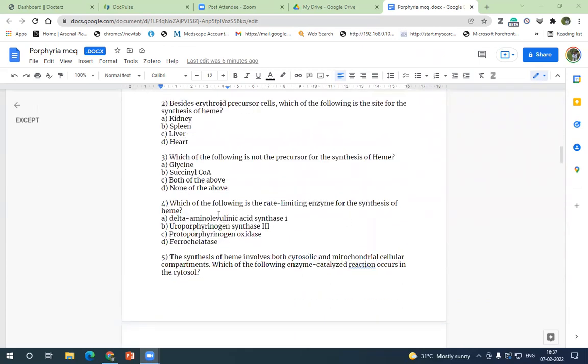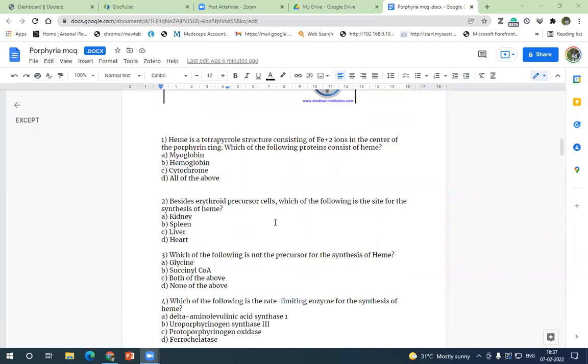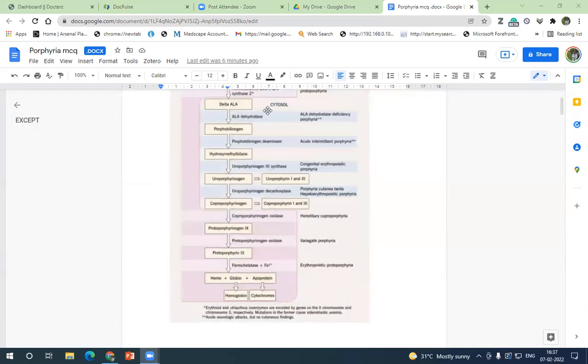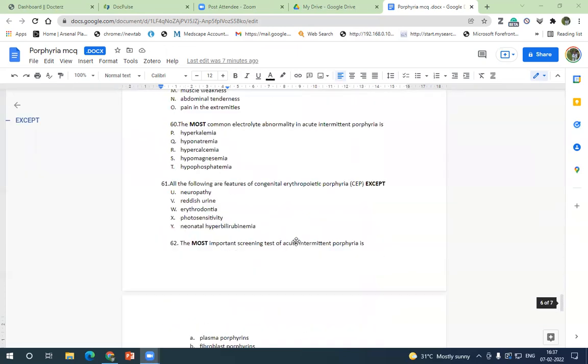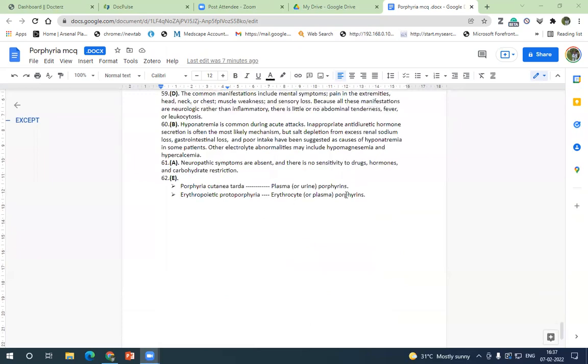So be careful with ALA synthase 1 and 2, and be careful about the mitochondrial enzymes and what factors accumulate. In porphyria cutanea tarda, it is porphyrins that accumulate. If there is a deficiency, porphyrinogen will get converted to uroporphyrin 1 and uroporphyrin 3. The other one is erythropoietic protoporphyria, with erythrocyte porphyrins. So these are the things that are measured.